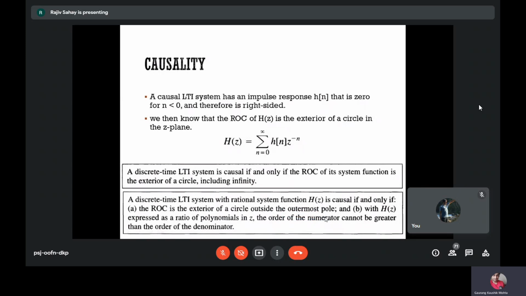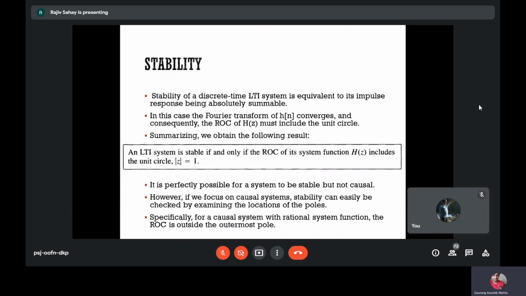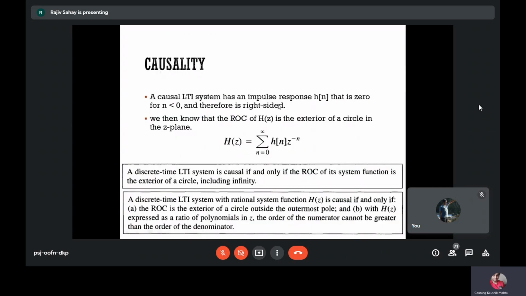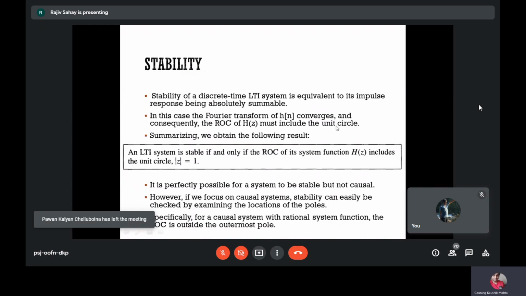the ROC is the exterior of a circle outside the outermost pole, and the system function order of the numerator cannot be greater than the order of the denominator. That means it should be a proper rational function. And causality means that h of n in time domain is 0 for n less than 0. Therefore, it is a right-handed signal. So that is the condition. And stability means that the impulse response has to be absolutely summable. So in this case, the Fourier transform will converge, and the ROC must include the unit circle.